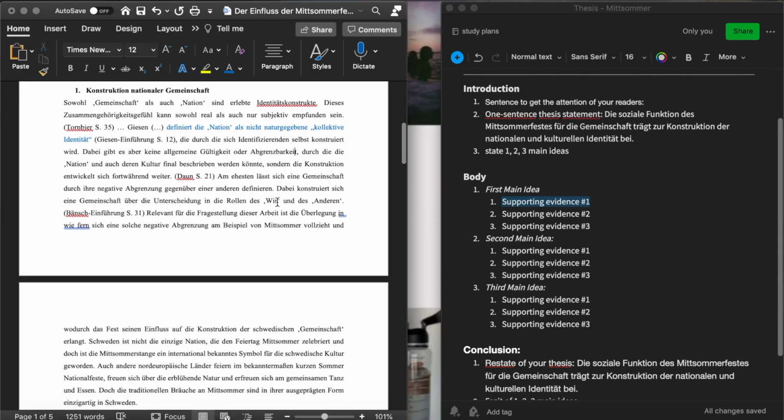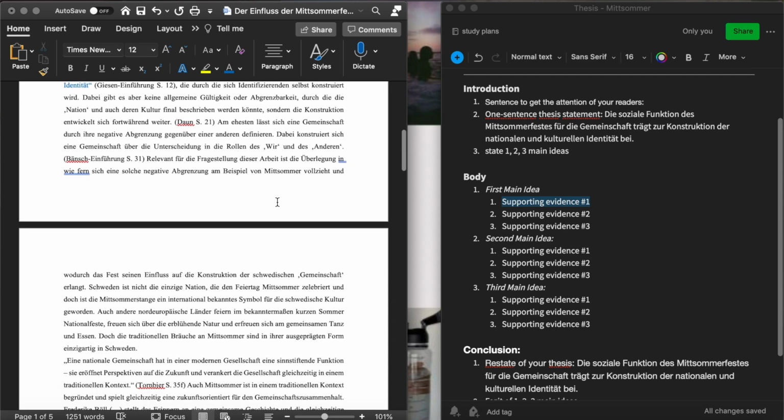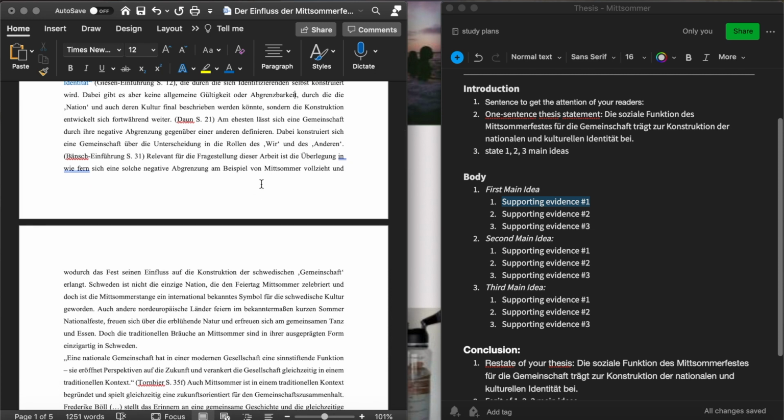Of course, your content has to be nicely researched too, your arguments have to make sense, but if you don't have that structure, you will never get that good grade, because this is what's like selling your paper to the professor. So here, as I already said, I'm marking in blue my 3 supporting ideas for every chapter.